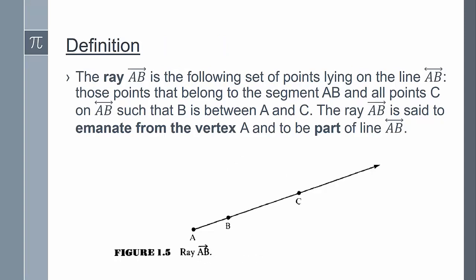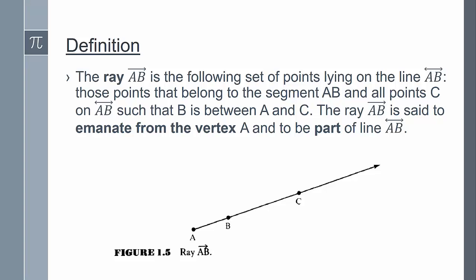Our next definition is a definition of a ray. The ray AB is the following set of points lying on line AB: those points that belong to the segment AB and all points C on line AB such that B is between A and C. The ray AB is said to emanate from the vertex A and to be part of line AB.